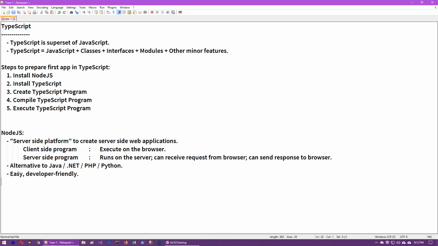Some projects are like Angular plus Java, Angular plus .NET, Angular plus PHP, Angular plus Python. Like that, one of the choices is Angular plus Node.js. So there is no restriction that we compulsorily have to learn and use Node.js while working in Angular. Angular is fundamentally client side, Node.js is server side. We have to download and install Node.js.